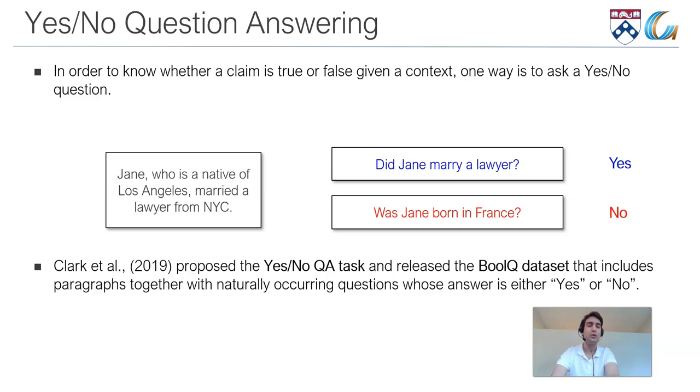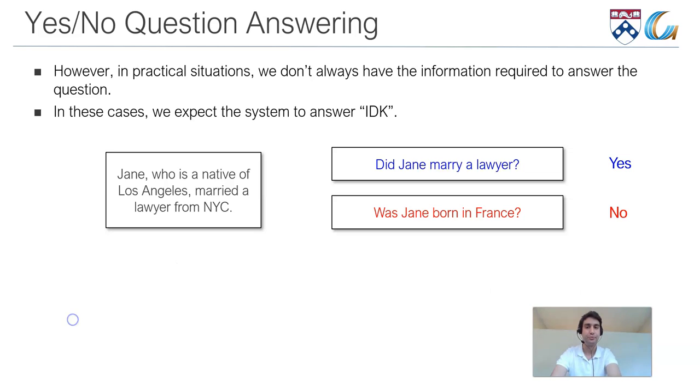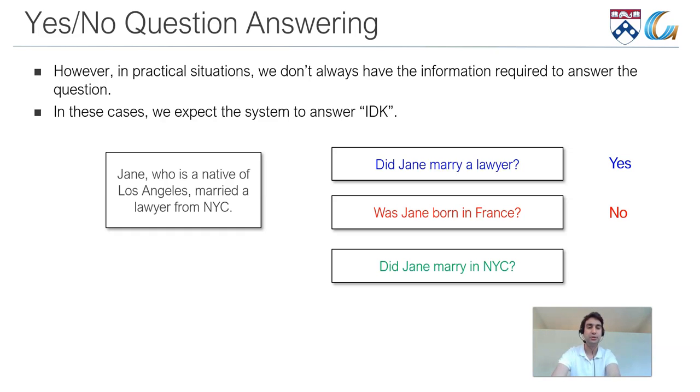And this task was formalized in Clark et al. 2019, who released the BoolQ dataset that includes paragraphs together with naturally occurring questions whose answer is either yes or no. However, in practical situations, we don't always have the information required to answer the question. For example, given the same context, we can also ask, did Jane marry in New York City? In this case, we expect the system to answer, I don't know.